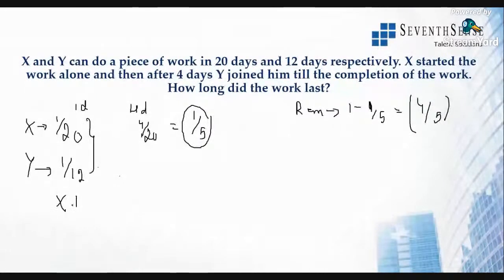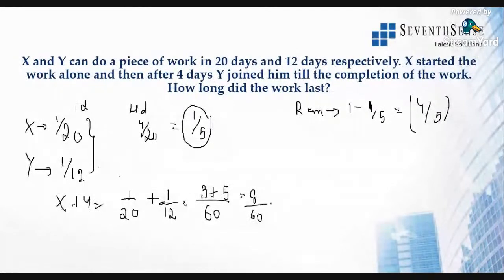So x plus y. That will be 1 by 20 plus 1 by 12. So what will be that value? It will be 20 into 12. I think 4, 5 times, 3 times. So 5 threes are 15, 15 fours are 60. So 60 is the LCM. 3 plus 5, that is 8 by 60. That is equal to 2 by 15. All right. Now we got to know x and y's 1 day's work.